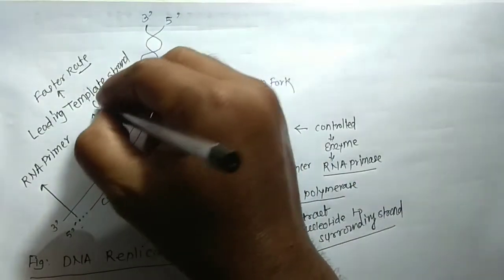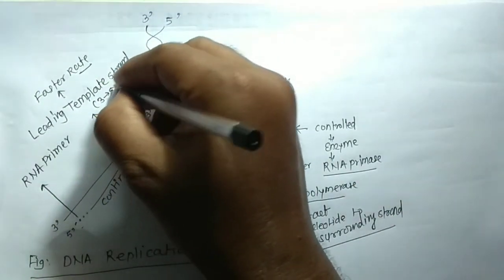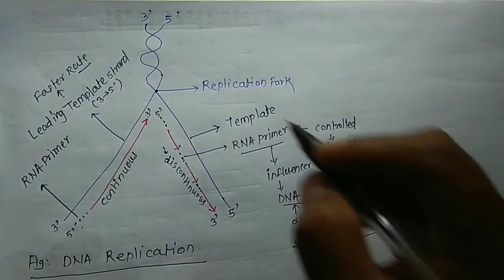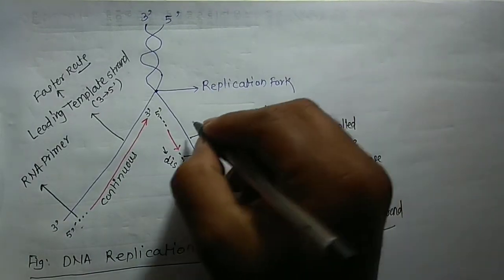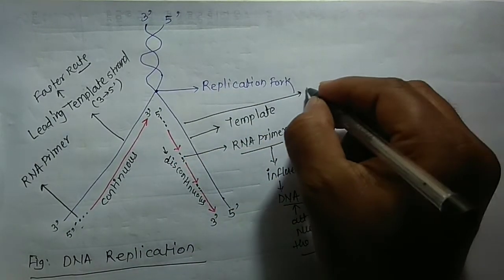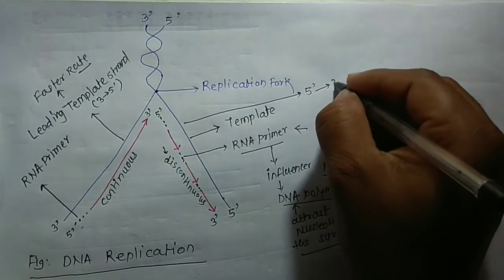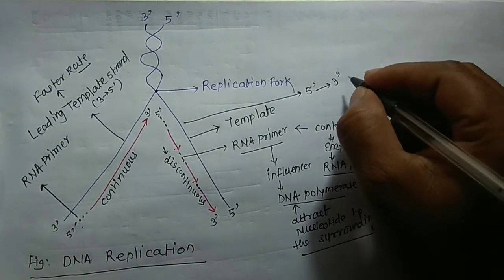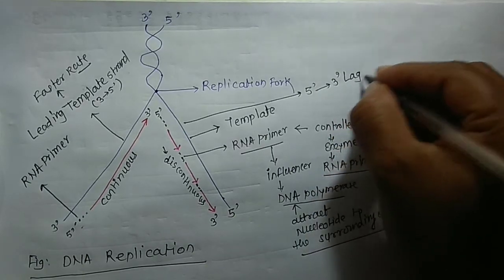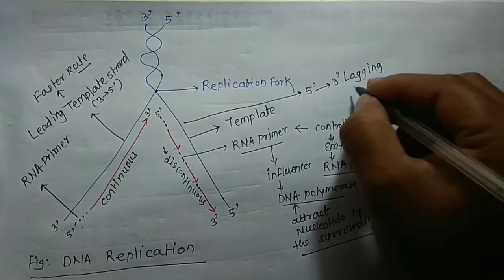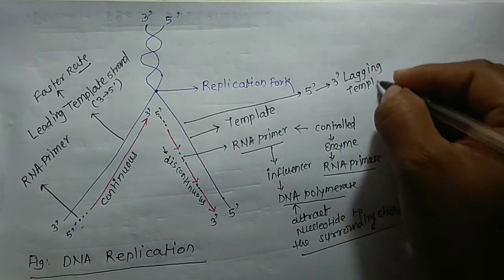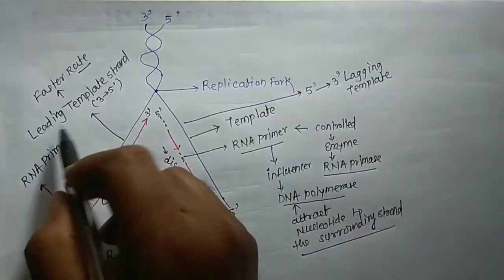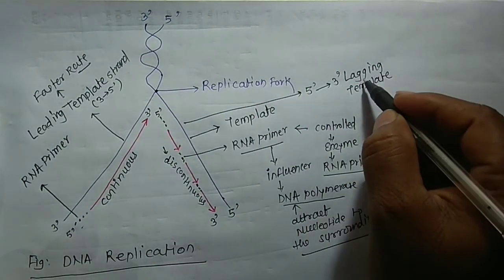Okay, direction याद रखना. This one is the 3' to 5' direction, and this is the other. This strand opens from 5' to 3' direction, called the lagging strand, the lagging template. तो याद रहेगा, this is the leading template and this is the lagging template.